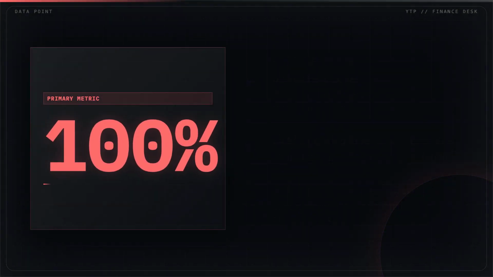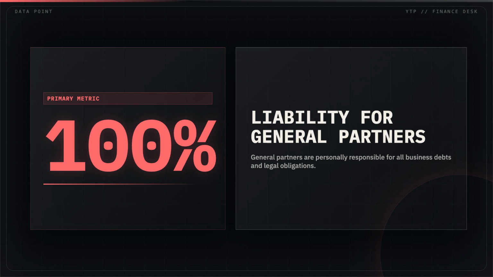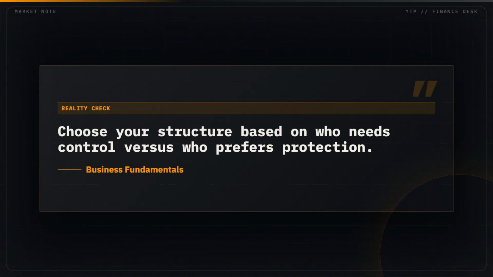operations. Remember, in a general partnership, your personal assets like savings or property could be at risk if the business faces legal trouble. The right choice depends on your specific business goals and how much personal risk you are willing